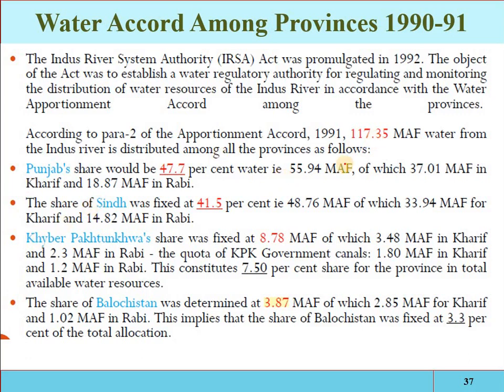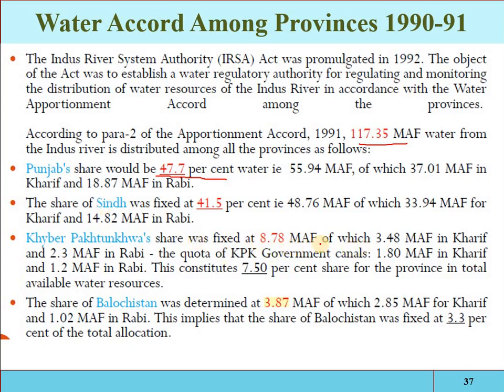So out of 117.35 million acre feet, 47.7% of water was allocated to Punjab. That was 55.94 million acre feet, of which 37 million acre feet will be in Kharif. There are two seasons, Kharif and Rabi, so 37 will be in Kharif and 18.9 million acre feet will be in Rabi. And out of 117.35 million acre feet, 41.5%, or 48.67 million acre feet, was allocated to Sindh province.